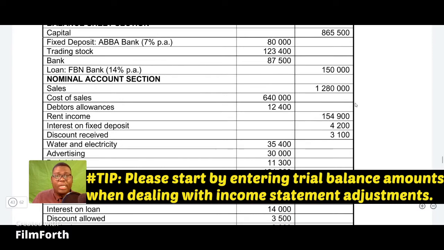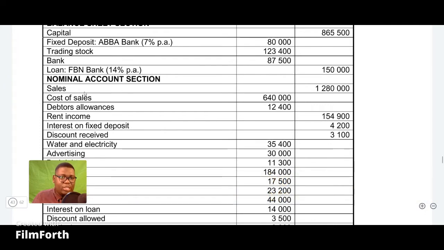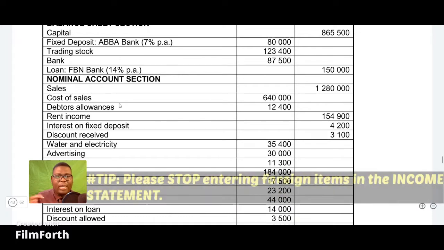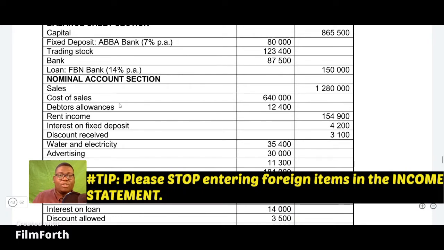And remember, when you do the income statement, you actually start by entering the items that are in the nominal section. Most students have a problem of also including the things that are in the balance sheet section, which is not supposed to be part of our income statement. Okay, so keep that in mind. Know what to include in the income statement and also what to include in the balance sheet.